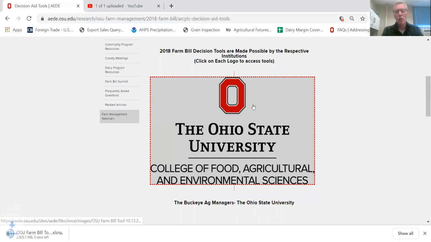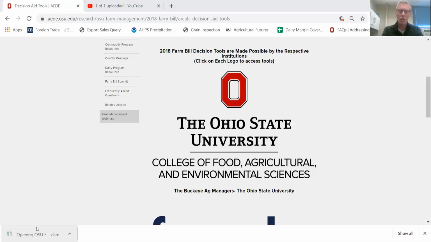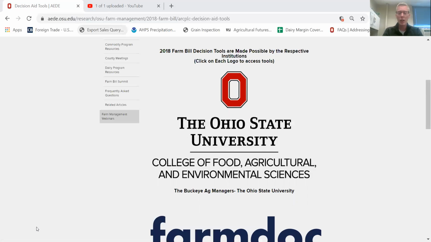So if you click on the logo, Ohio State University, it'll pull up an Excel-based spreadsheet. So you'll click download in the bottom left-hand corner, and it should pull up our Excel tool. The very first thing that you need to do is enable content. This allows the formulas and the calculations within the tool to operate properly, so we encourage you to hit enable content. And then you're going to click here to begin. It'll bring you to our landing page, our directions page, if you will.